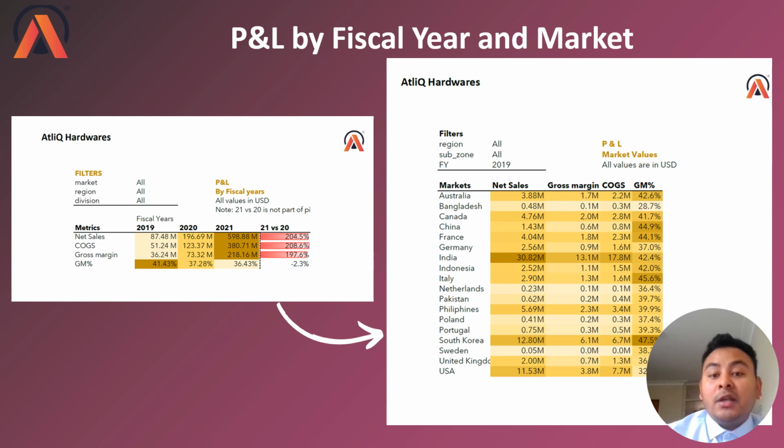China and France have the highest GM percentage. Oh no, it's Italy actually. Italy has the highest GM percentage, which is 45.6. Actually, it's not even Italy, it is South Korea. South Korea has the highest GM percentage, which is 47.5. The higher the GM percentage, the more profit the markets are making. That is the insight that you can get from here.